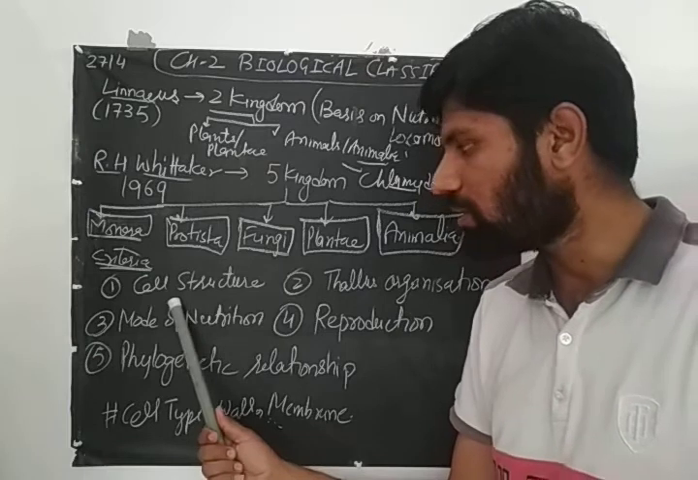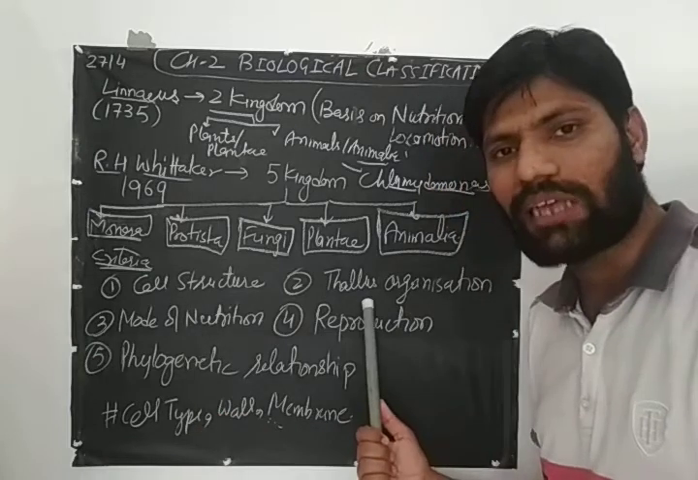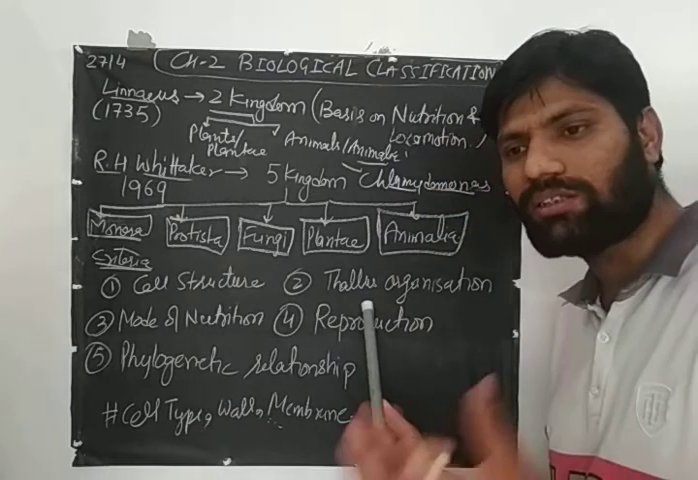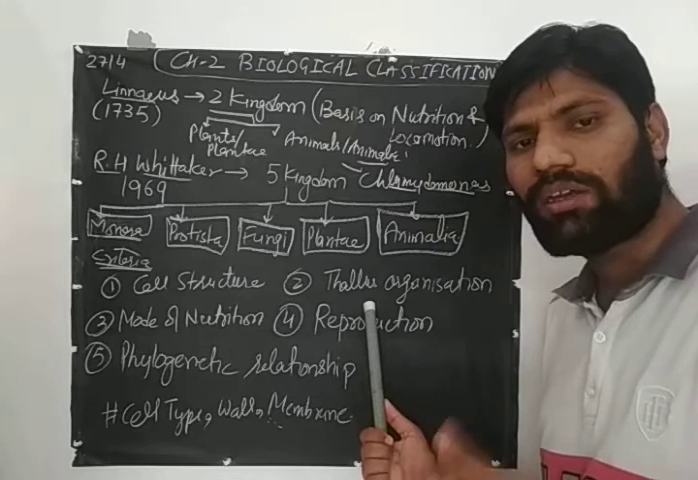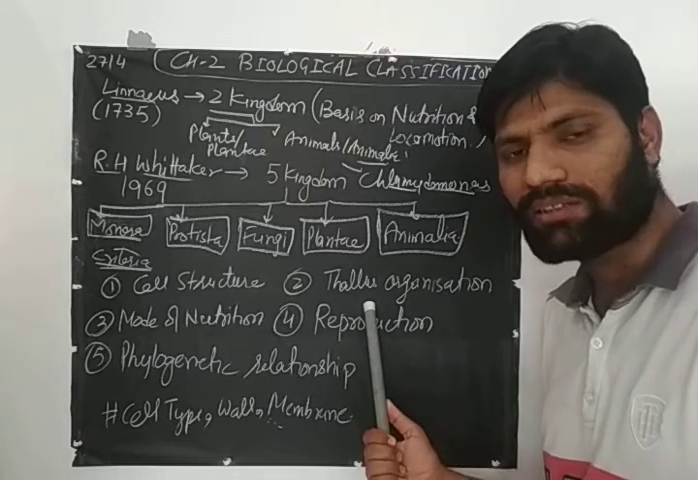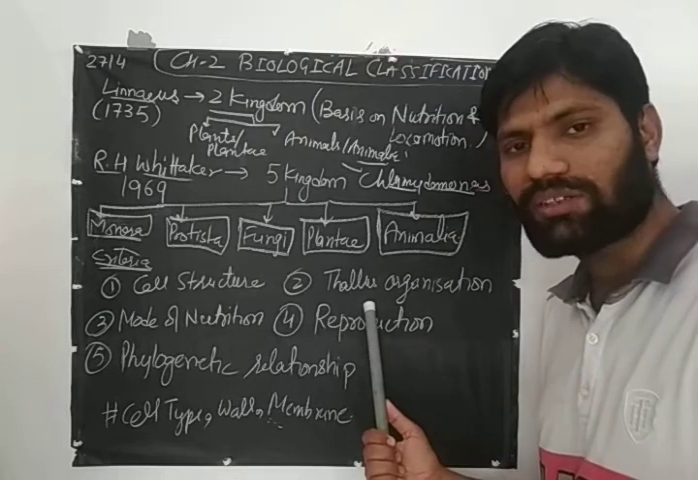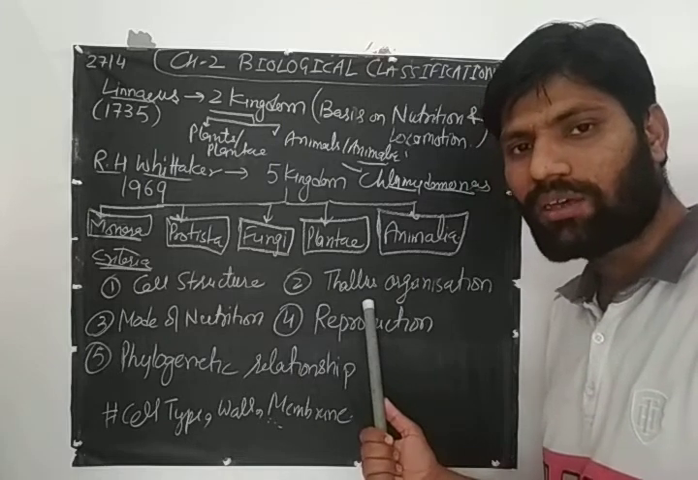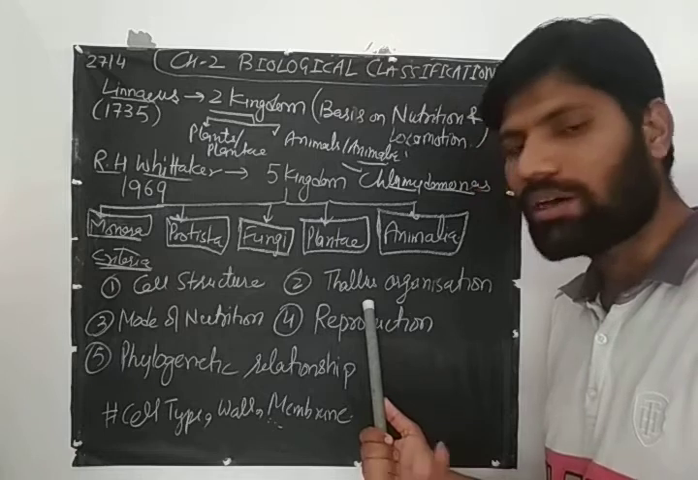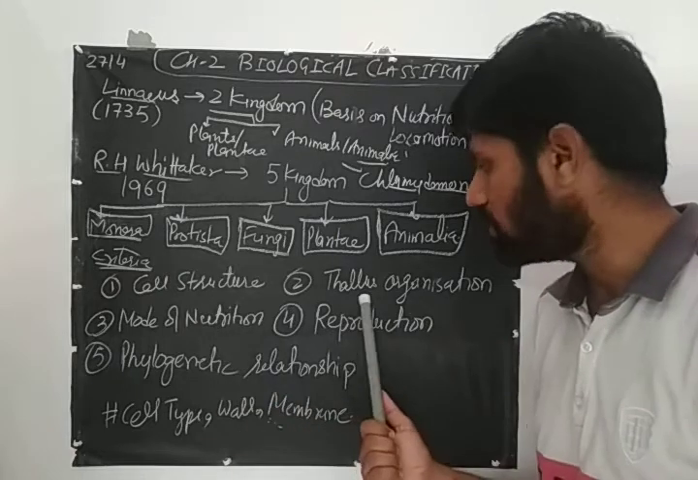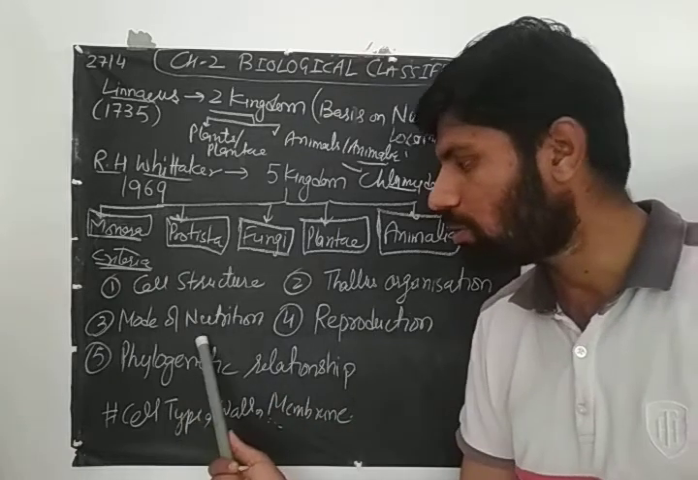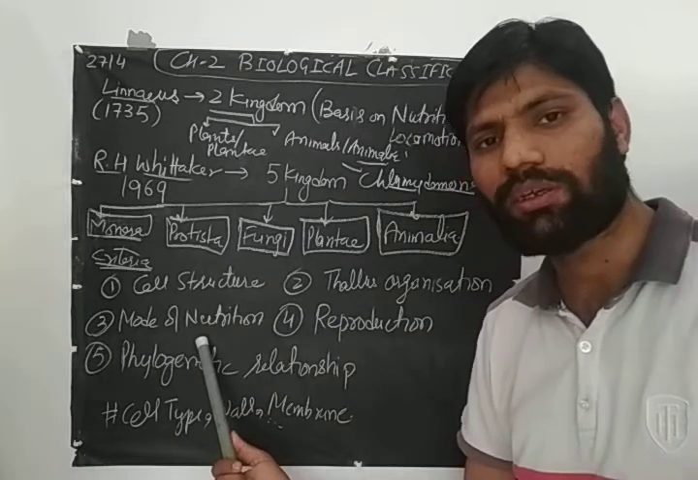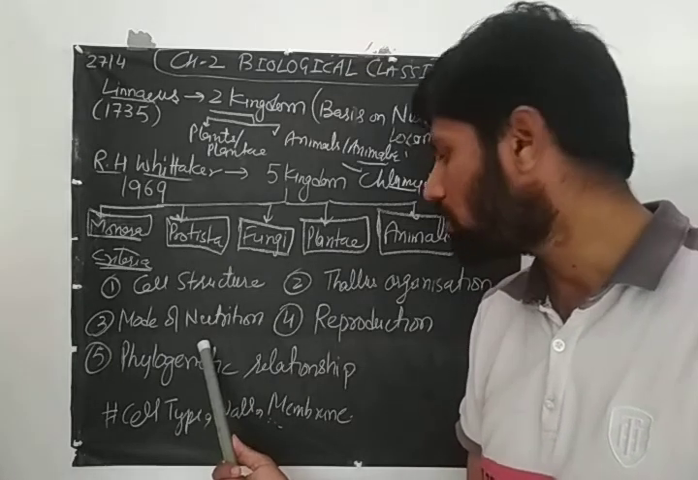So one character is cell structure, and the second is thallus organization. That means the body is differentiated into root, leaf, and stem in the case of plants. In the case of fungi and algae, the body is not divided into leaf, shoot, and root. So cell structure, then thallus organization, then third is mode of nutrition, which means whether they are autotrophic or heterotrophic.